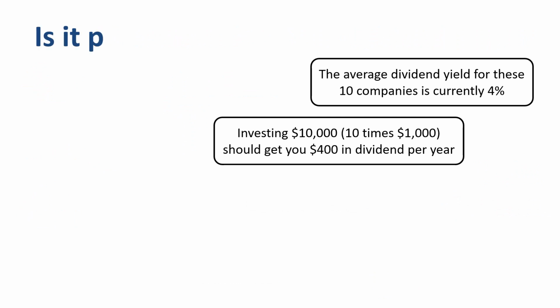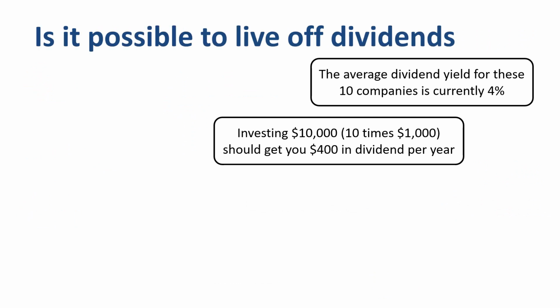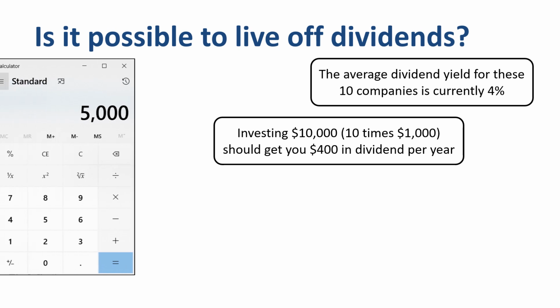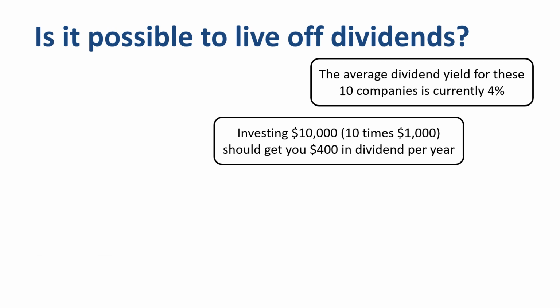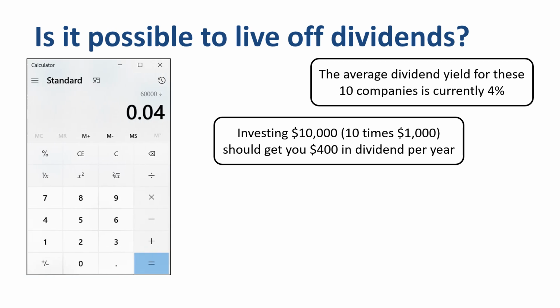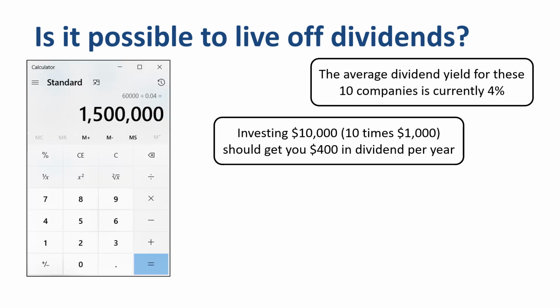Is it possible to live off dividends? Harvest so much dividend through dividend investing that you could live off that passive income alone? Let's calculate a scenario. If you need $5,000 per month, then it equates to $60,000 per year. Divide by 0.04, which is the 4% dividend yield we hope to get. You would need an investment portfolio of $1.5 million in high dividend yield stocks in order to generate the $5,000 dividend income per month. $1.5 million is a sizable investment portfolio.